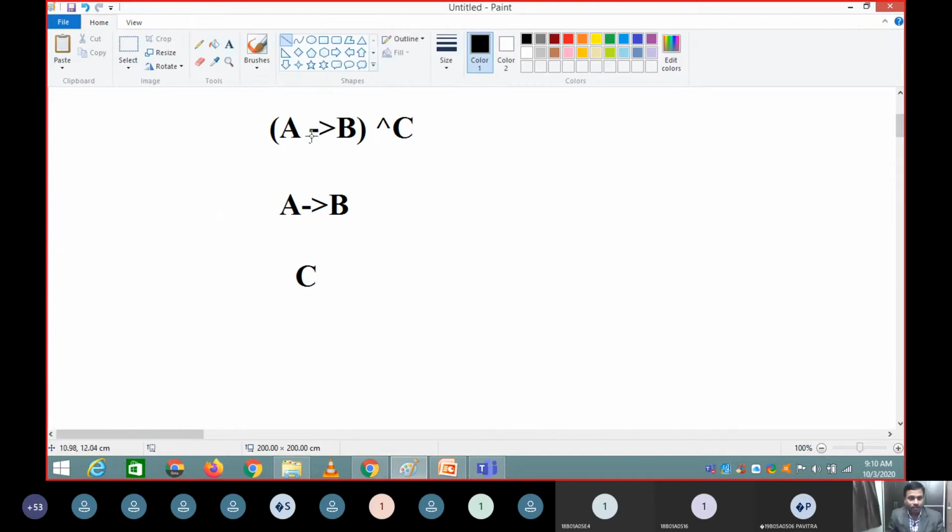For A and B, the rule is you have to write this as a sequence. Just a minute, I will try to draw in a better manner so that you will understand.